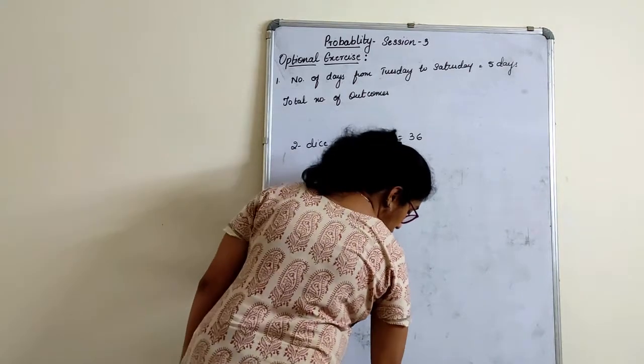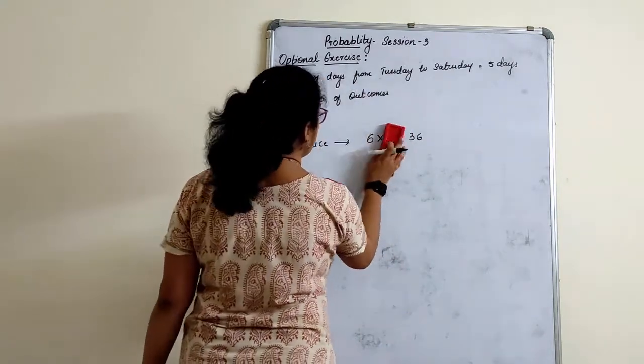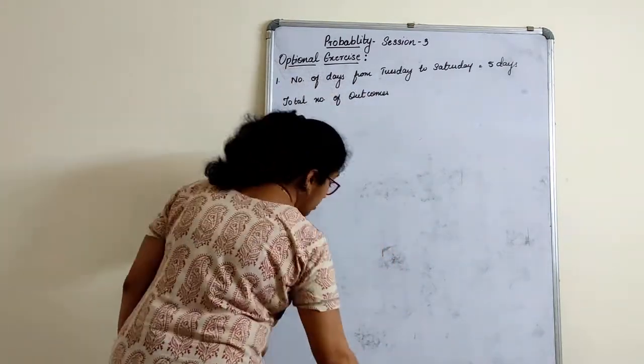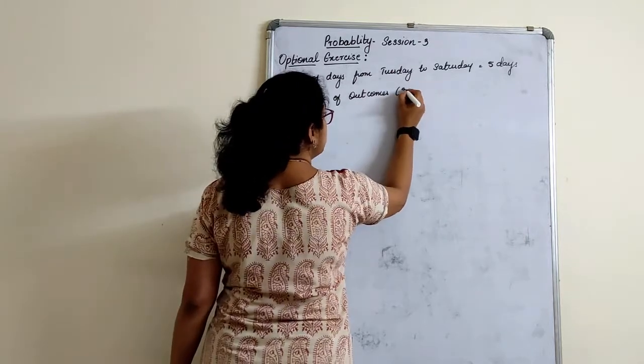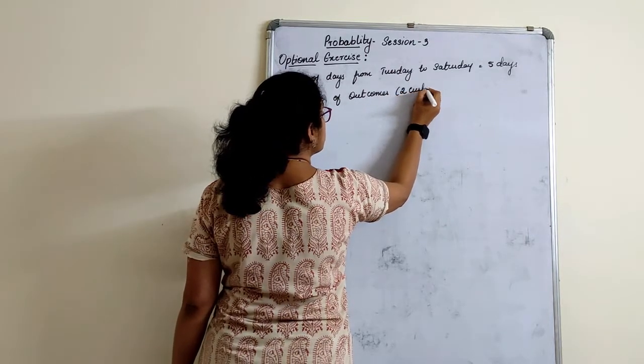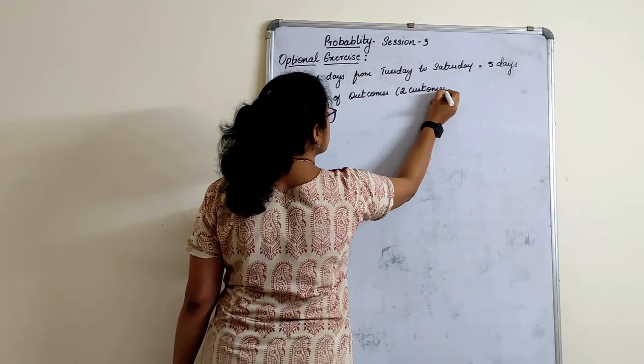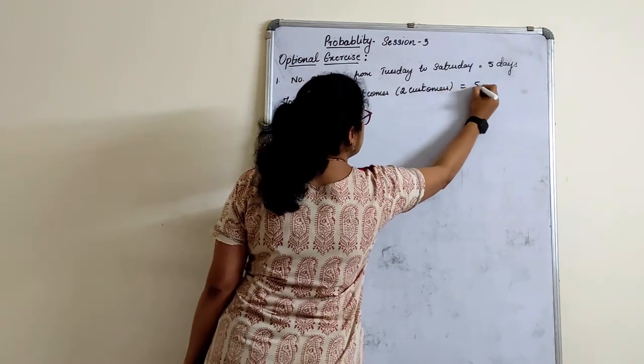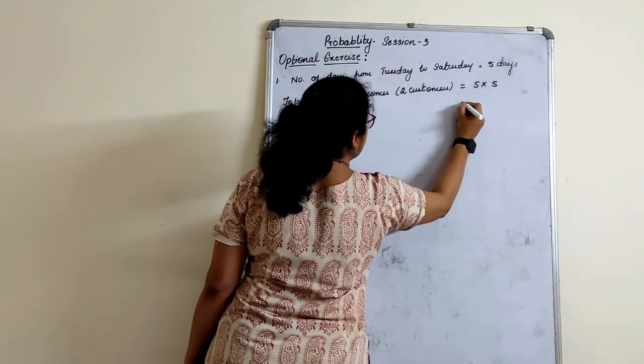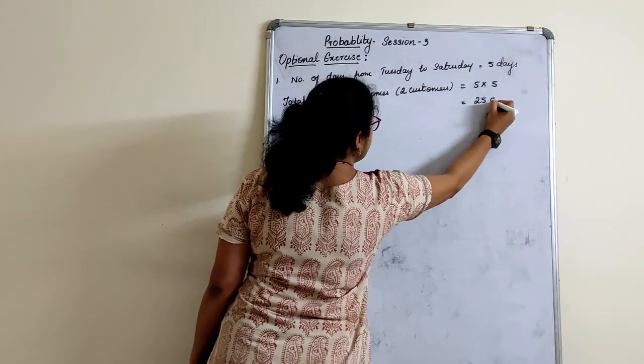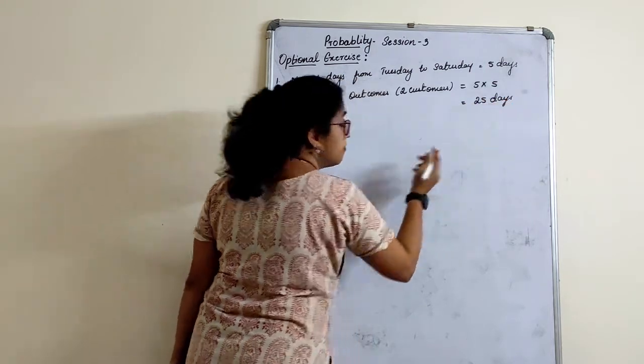Similarly here, total number of outcomes, in brackets I will write 2 customers, is nothing but 5 into 5, 25. Am I right?